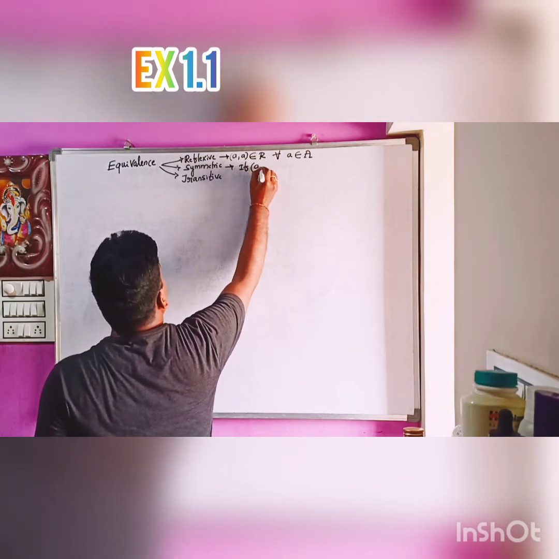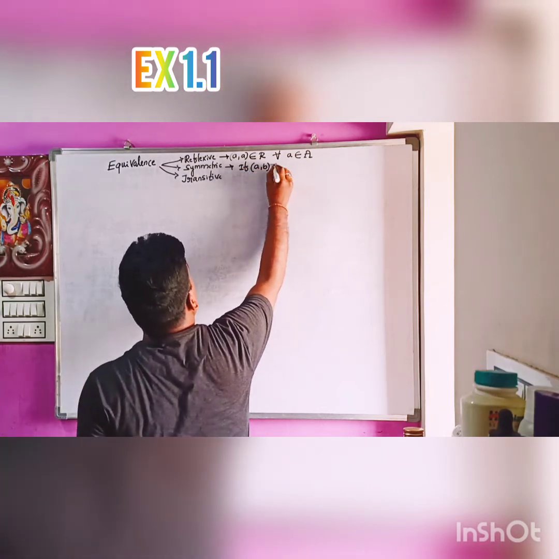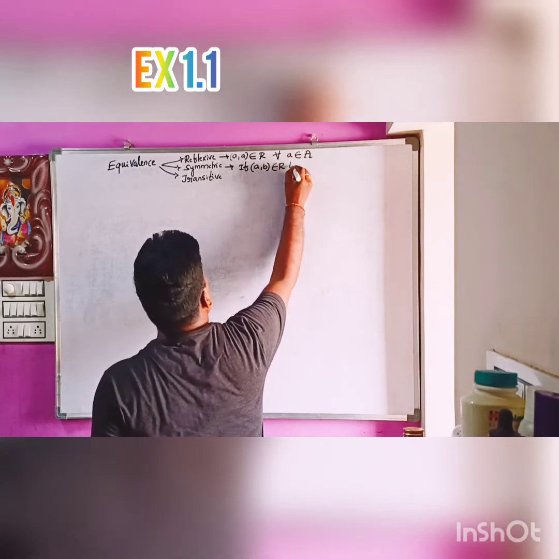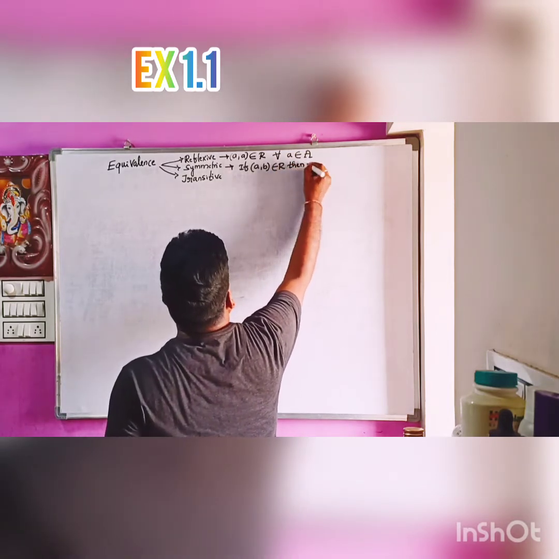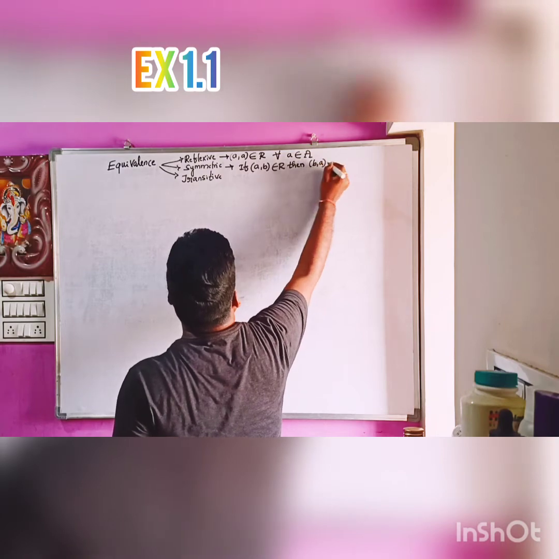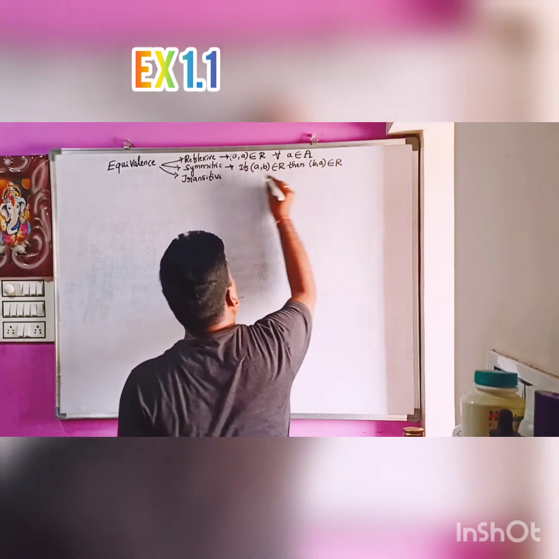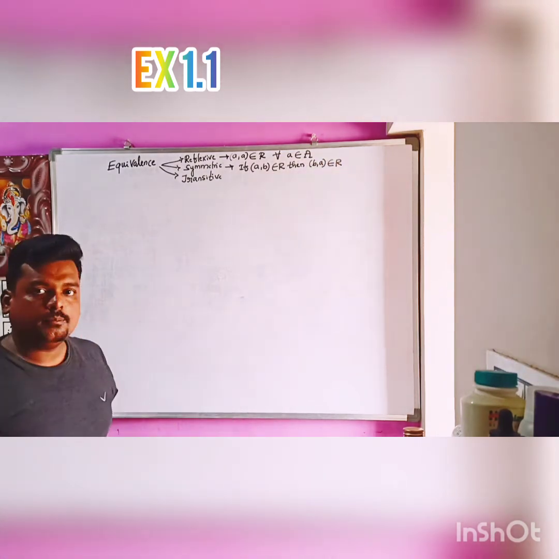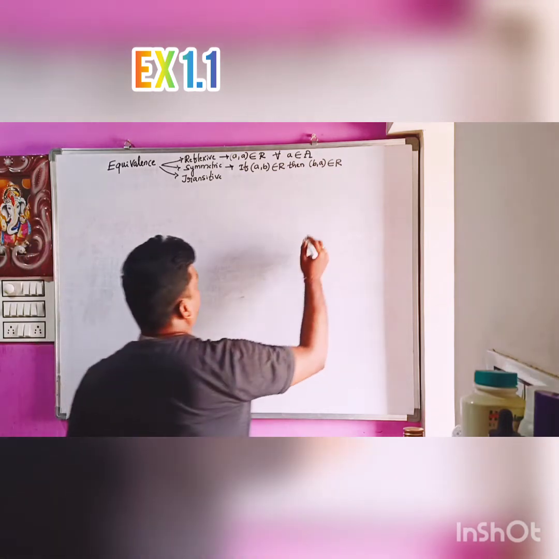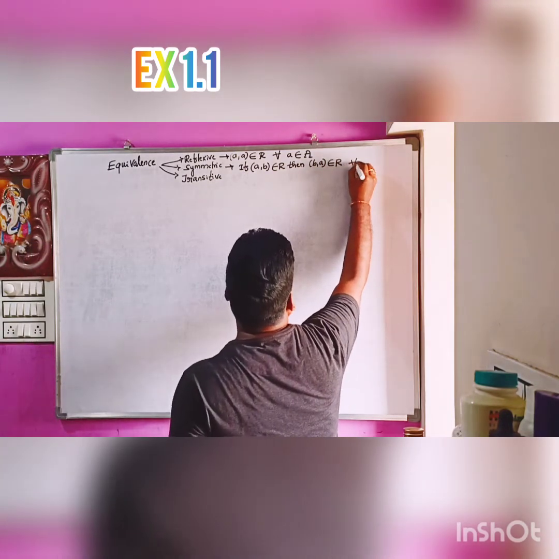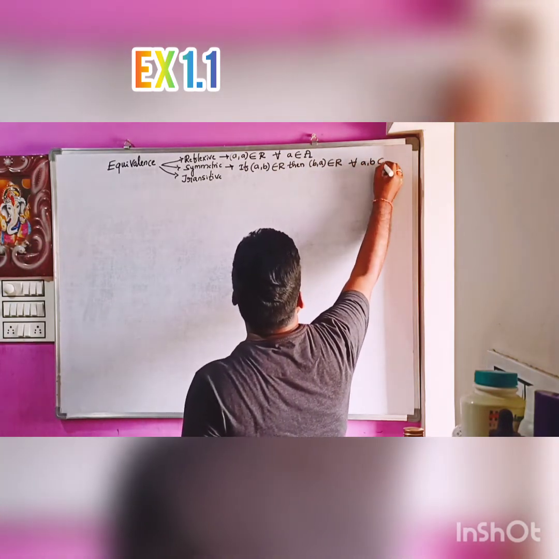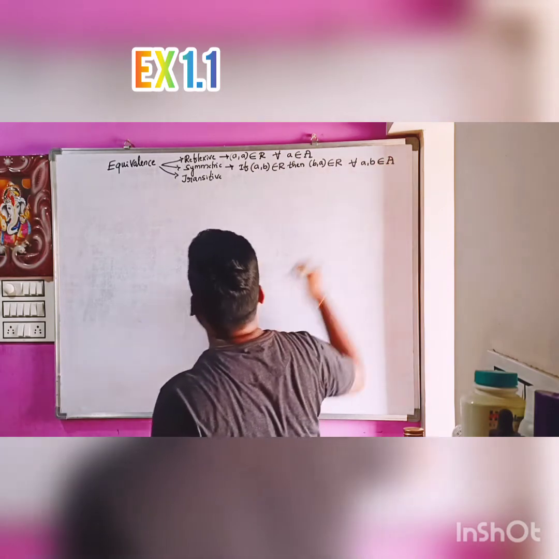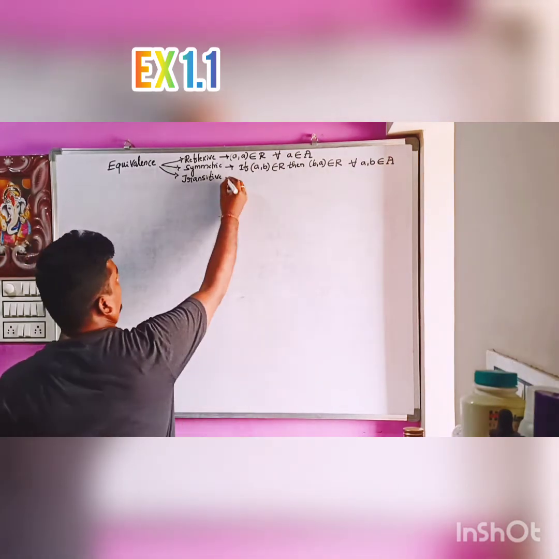if (a, b) belongs to R, then (b, a) must belong to R, or you can say (a, b) belongs to R implies (b, a) belongs to R, for all a, b belongs to capital A, they are the elements of set A.